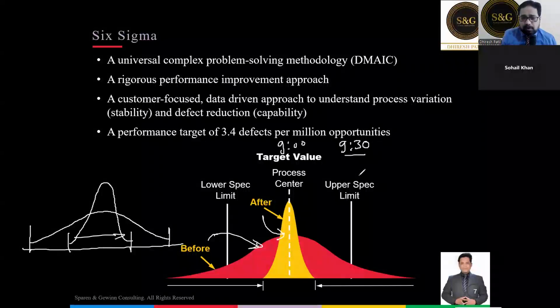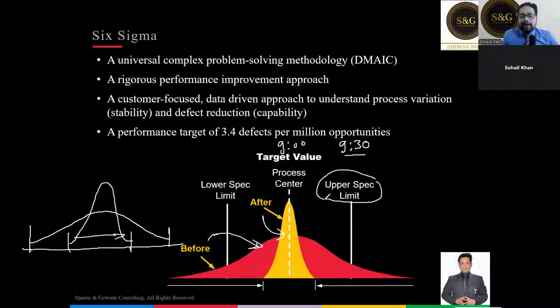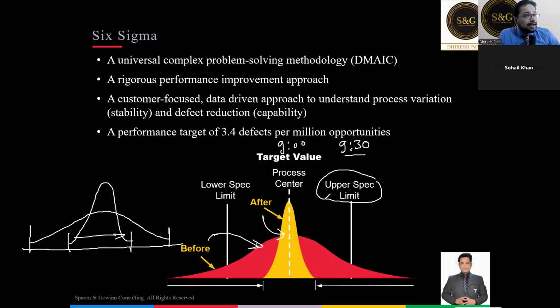Now, this is called a specification limit. Look at this. Because they know that there will be a variation coming, to accommodate that variation, they have given a cutoff time, and this is called a specification limit.